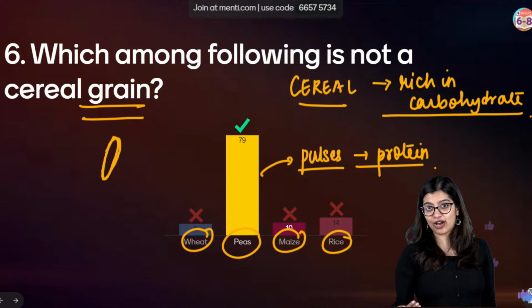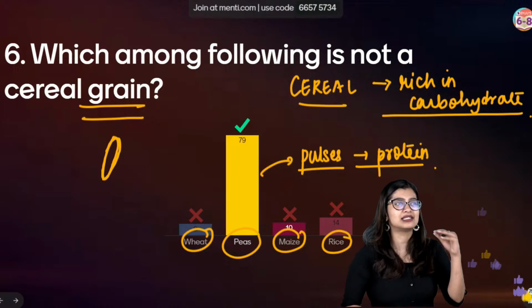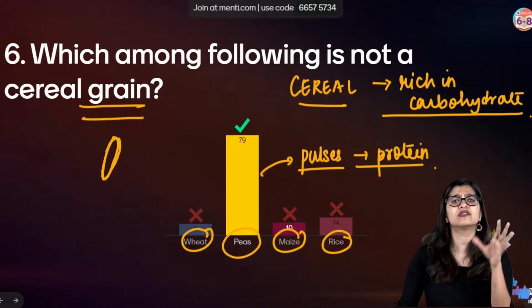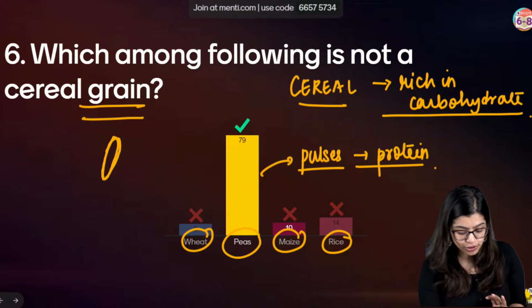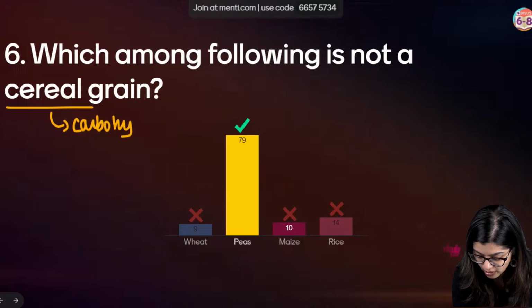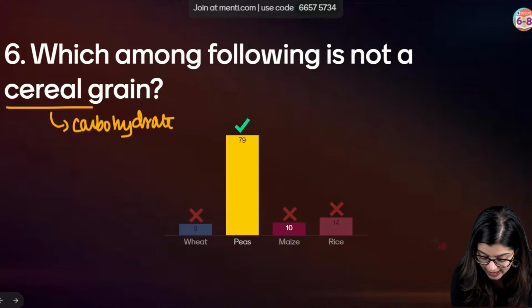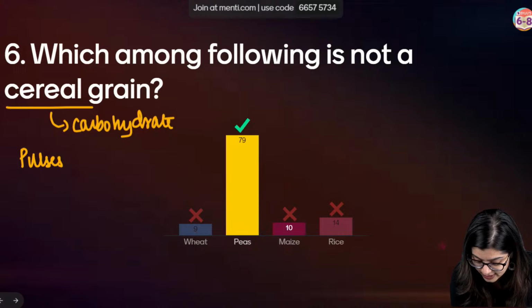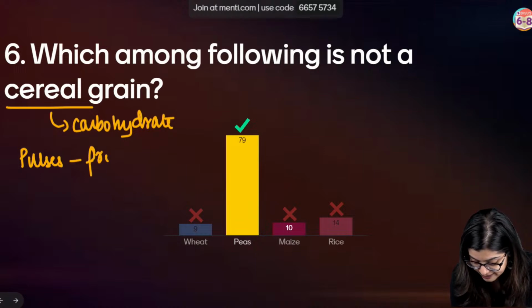So, in your crop production chapter, we will use terms like pulse, cereal, oilseed crops and all of these words very interchangeably. So, you should understand that cereals are rich sources of carbohydrate. Then we have pulses, which are rich sources of protein.